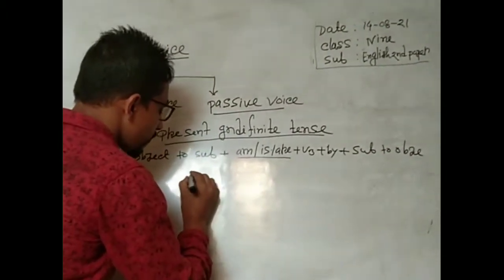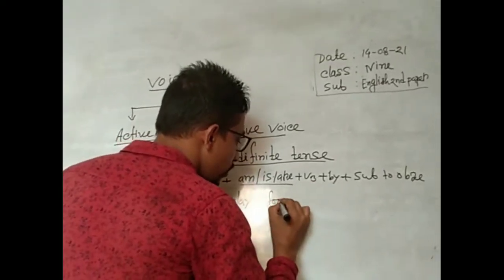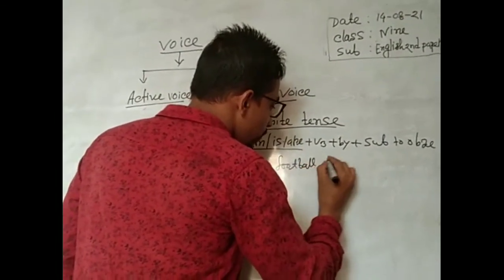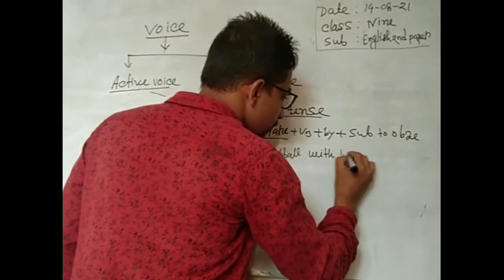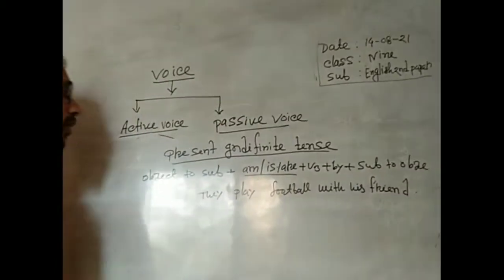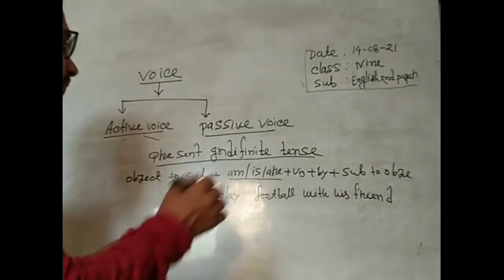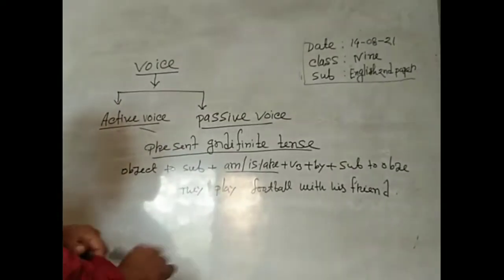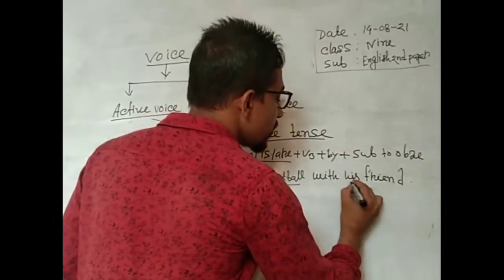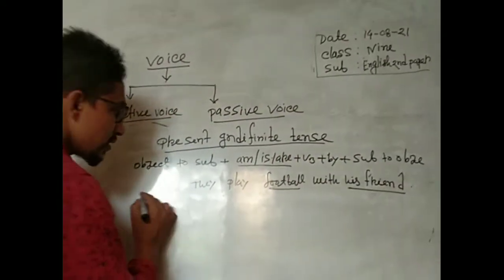They play football with his friends. Here we can see that there are two kinds of objects: football and his friends. So the object is football.